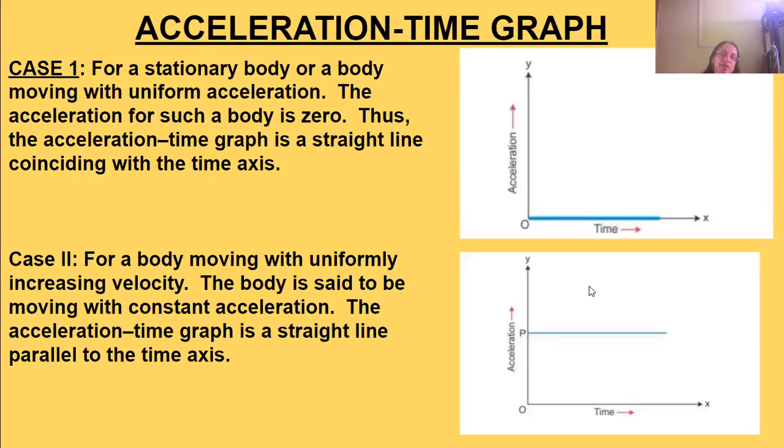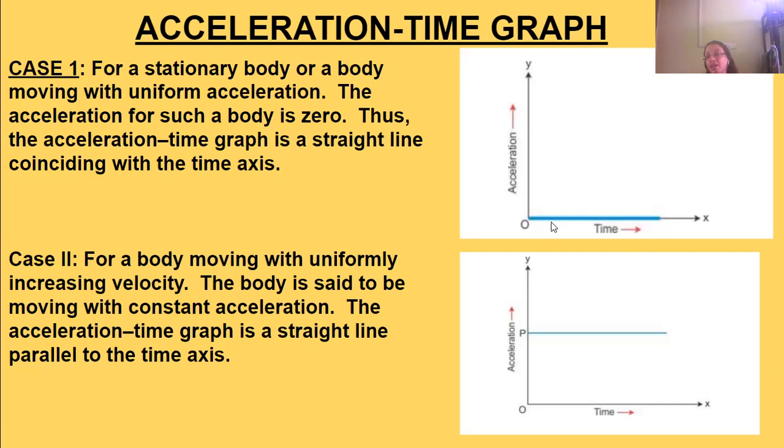Next, there are certain cases in the acceleration time graph. First case, for a stationary body or a body which is moving with uniform velocity: the acceleration of such a body is zero. There's no change in velocity, so the acceleration is zero. Thus, the acceleration time graph will be a straight line coinciding with the time axis.